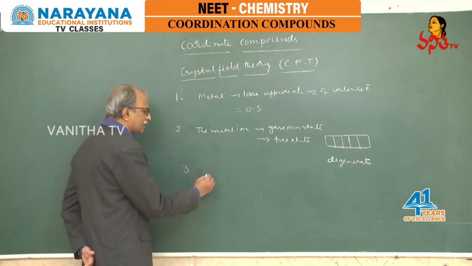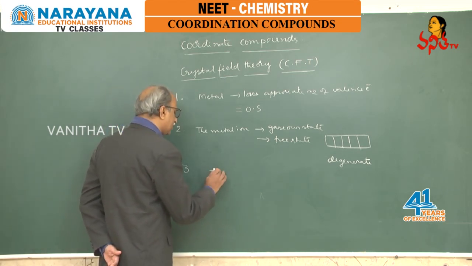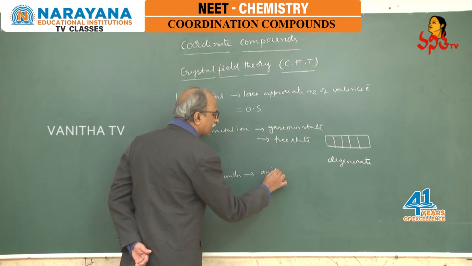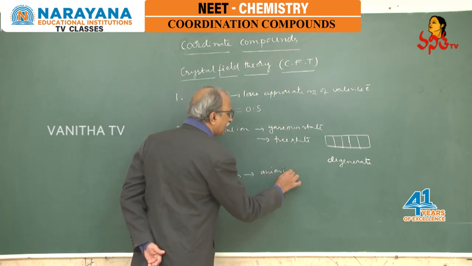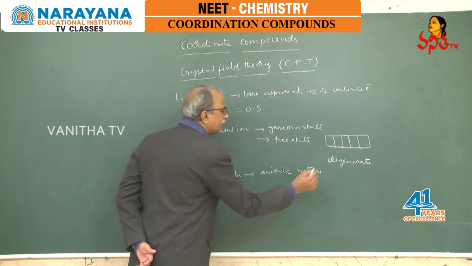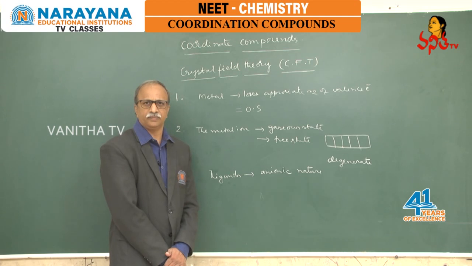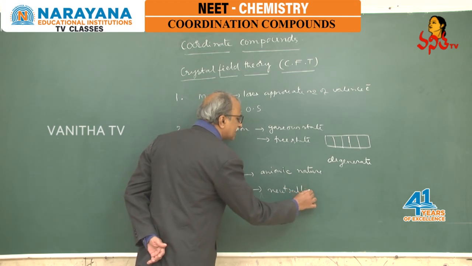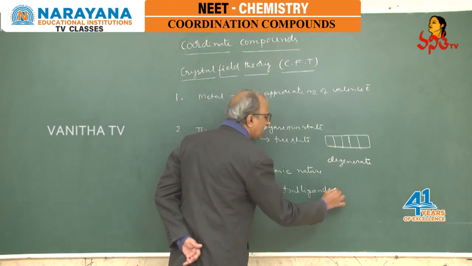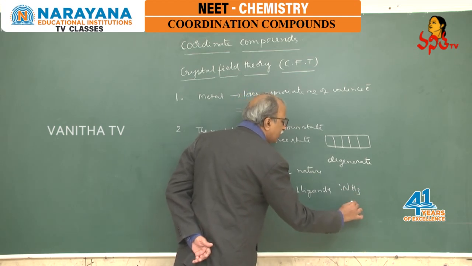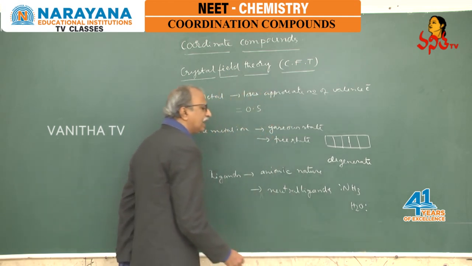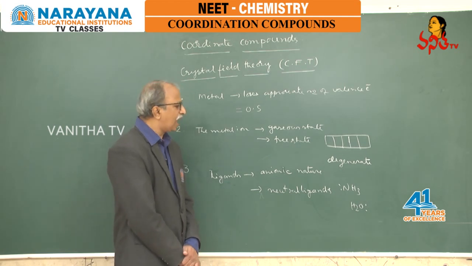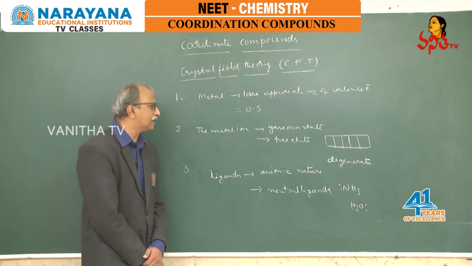The ligands which are anionic in nature are readily attracted by the metal ions, as well as some neutral ligands such as NH3 or H2O, where the lone pair can be considered as electronic charges or point charges which are polarized by these metal ions.